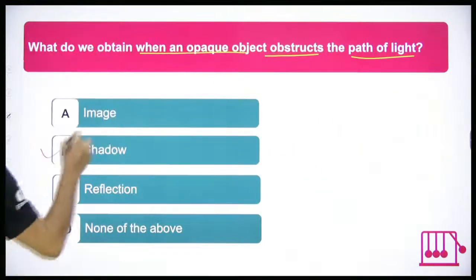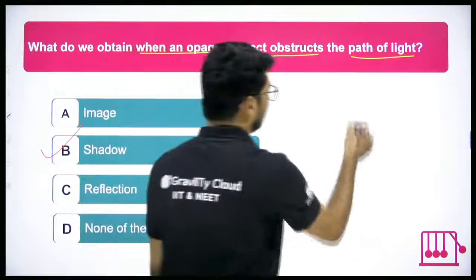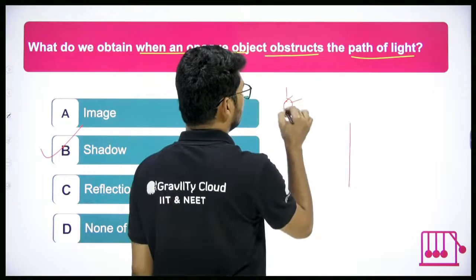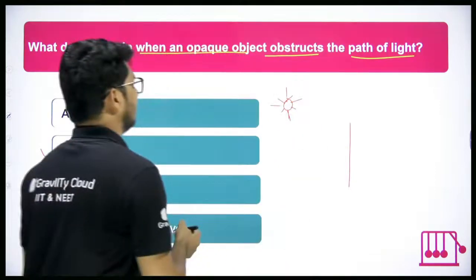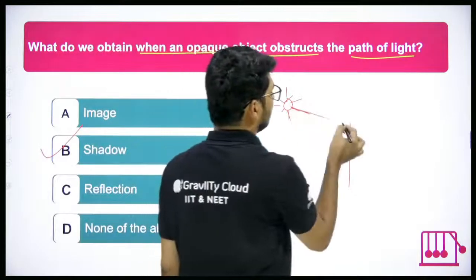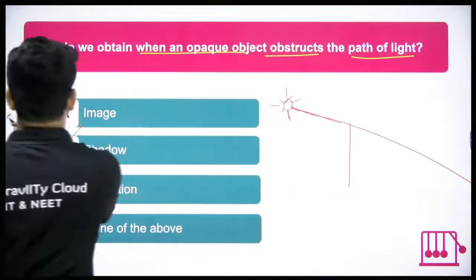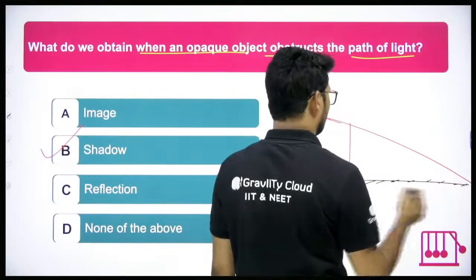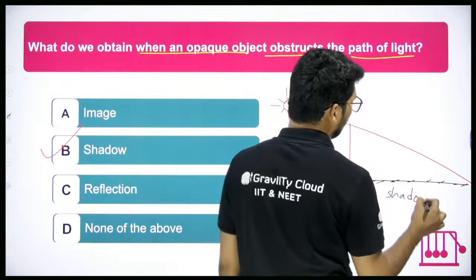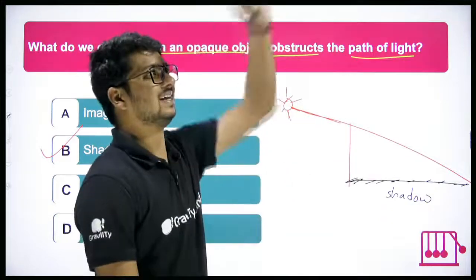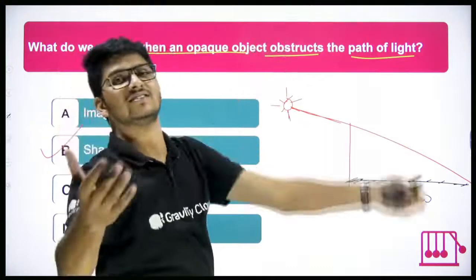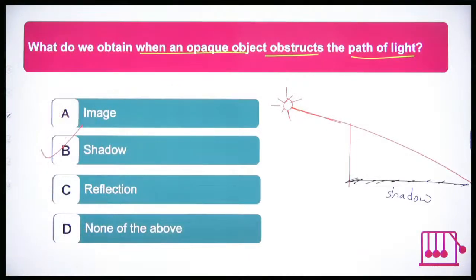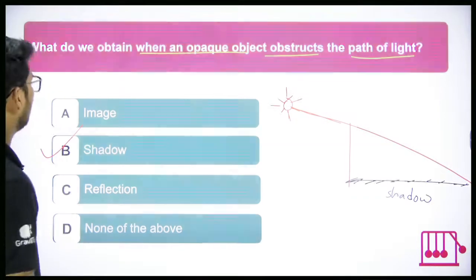Yes or no? When an opaque object obstructs light, if this is the bulb, then what is formed behind the object? Behind the object, shadow is formed. That is the shadow. So now there is light in front of me, behind me there is shadow, because I obstruct the light. Opaque objects obstruct the light. That is the reason. Good.